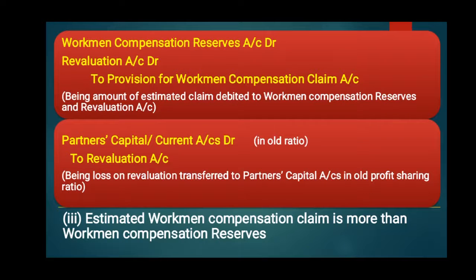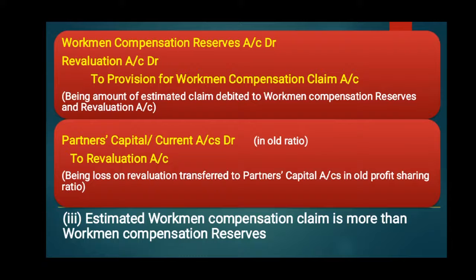Next is the third case, when the claim is more than the amount of reserve. In such a case, the amount of rest of the claim will be charged from partners' capital account. So here the entries will be: first entry, workman compensation reserve account debit, revaluation account debit to provision for workman compensation claim account.